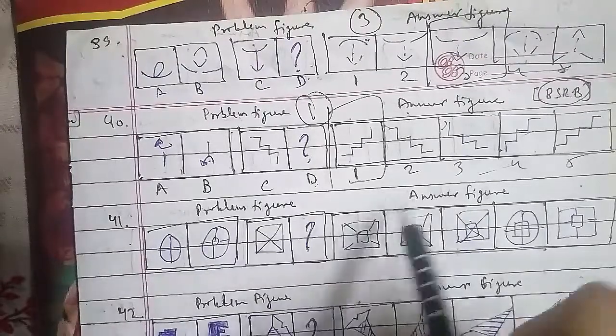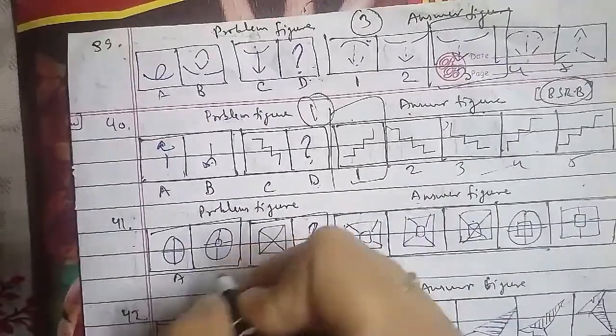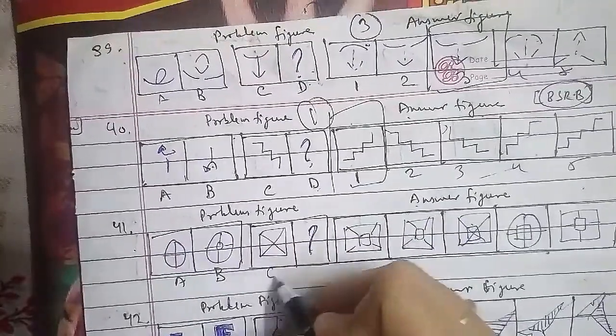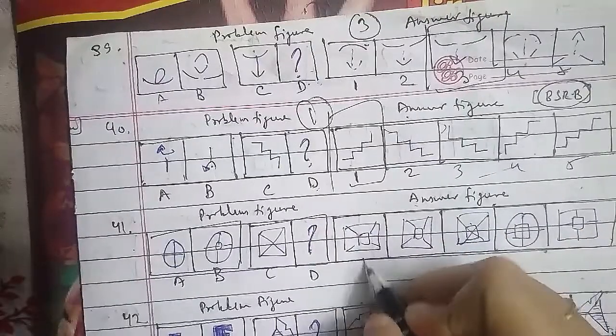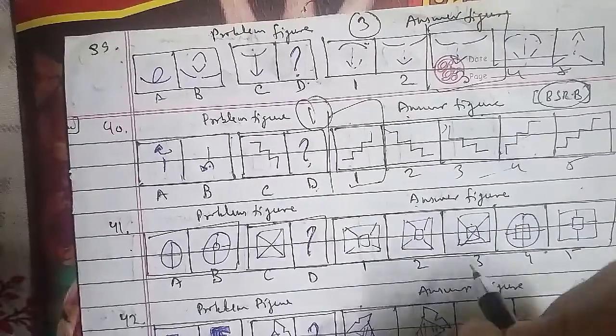These were the problem figures and these were the answer figures as well, which has been named as A, this has been B, and as you can see the figure carefully, this has been C and this has been D. The D figure we have to find out. From the answer figures it will be 1, 2, 3, 4 and 5 respectively here.